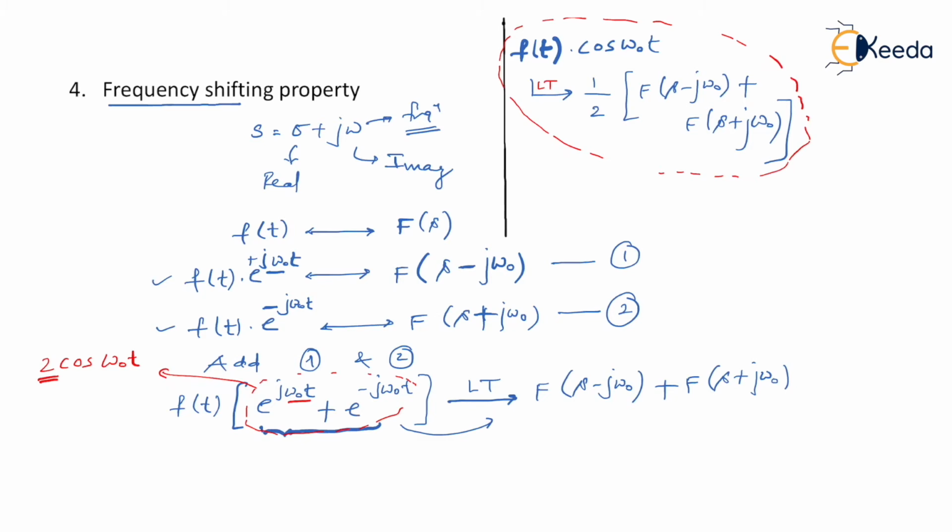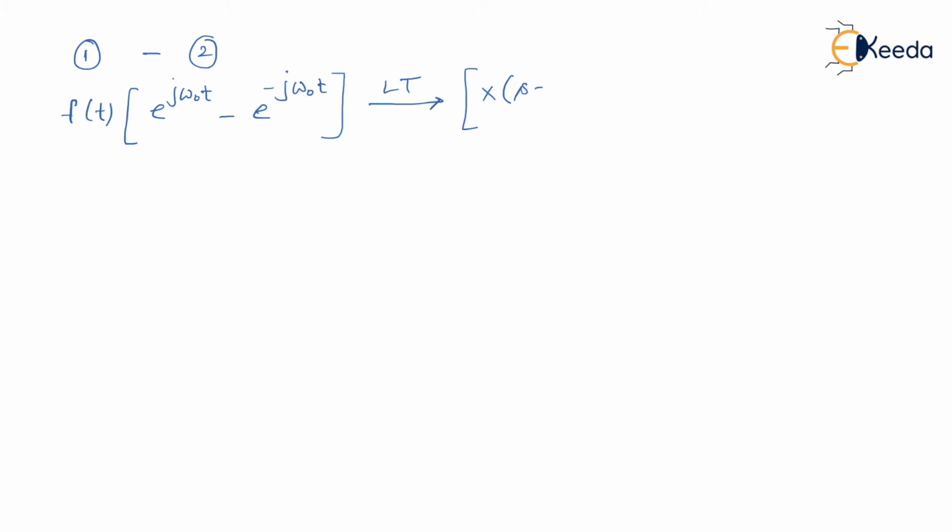Like, so here I have done addition of 1 and 2. Now I'll perform subtraction between 1 and 2. Now in this case, what is going to happen? Similarly, on left hand side, I'll take f of t common. What remains inside is e to the power j omega naught t minus e to the power minus j omega naught t, and on right hand side the Laplace transform is X of s minus j omega naught minus X of s plus j omega naught. I hope the point is clear.